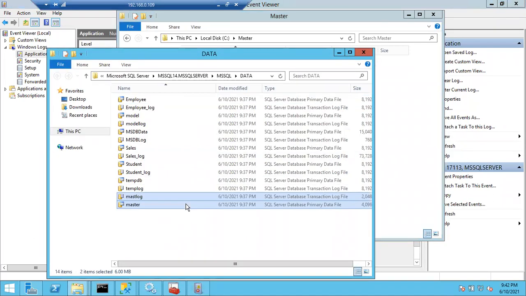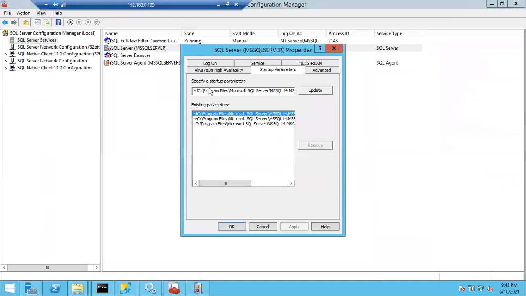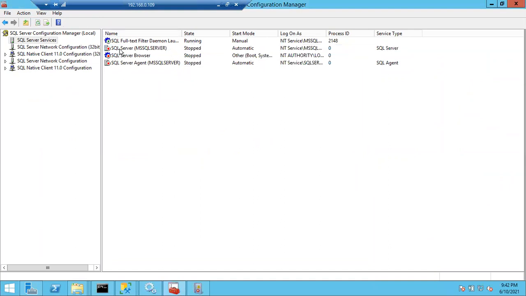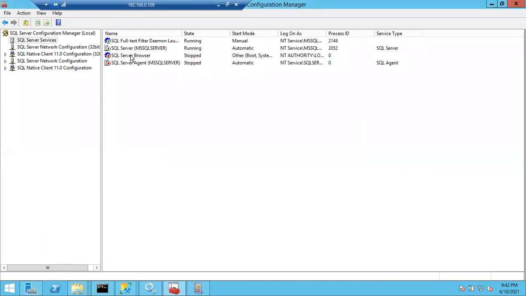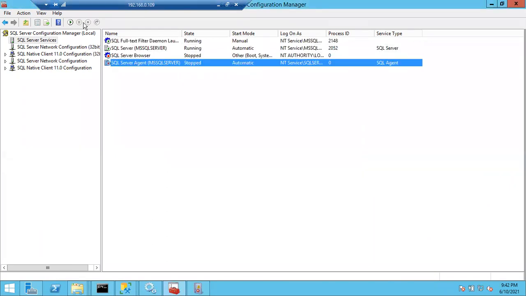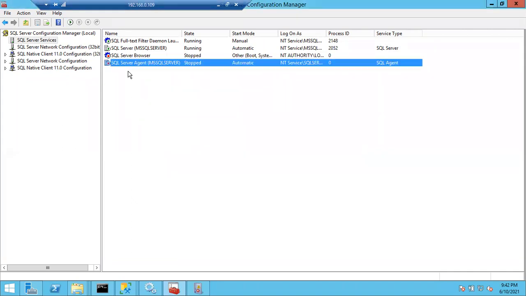Control V. Now I just copied the files to the location given in the startup parameters. Now if I start the SQL Server, now I can start it. Right now my SQL Server is started. So this is how we have to troubleshoot the issues.